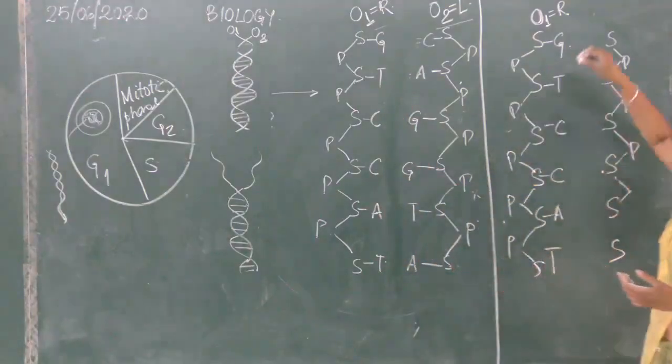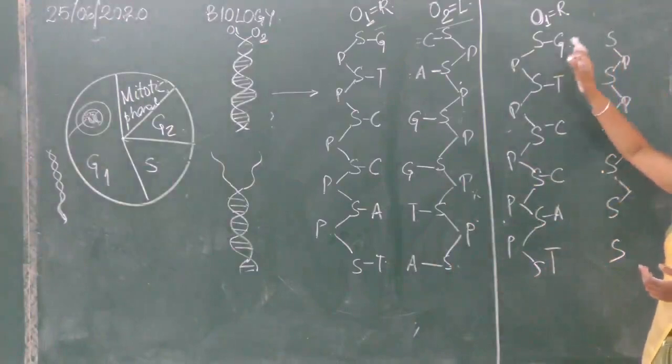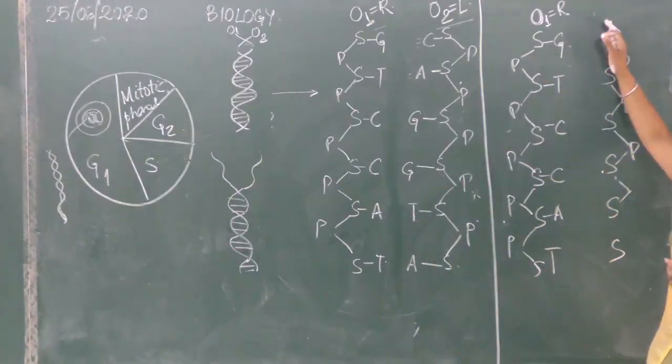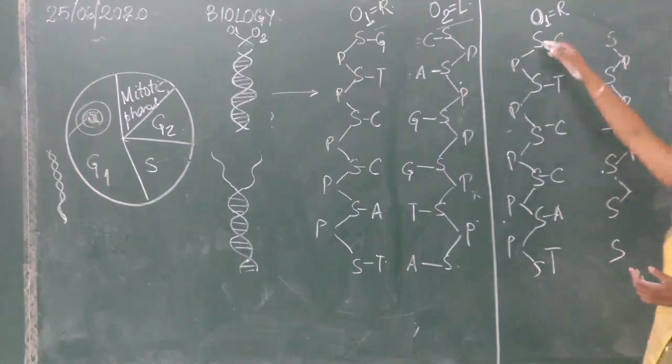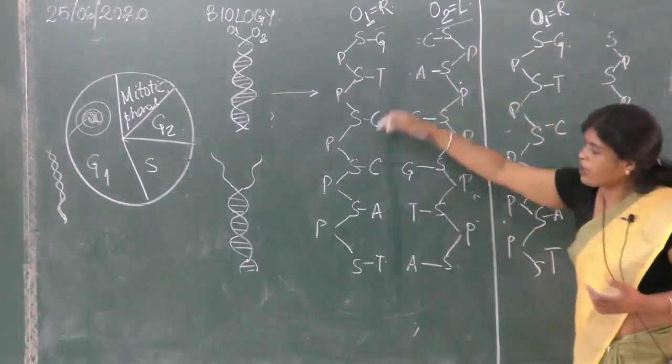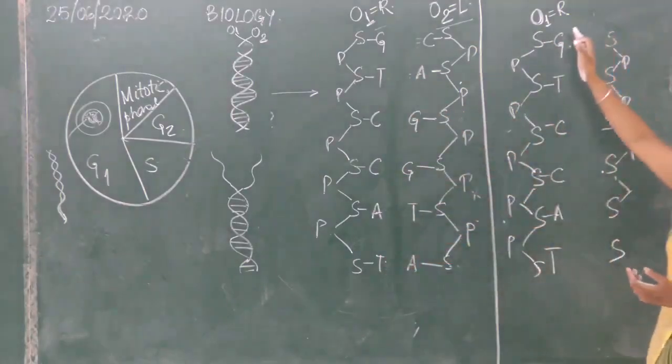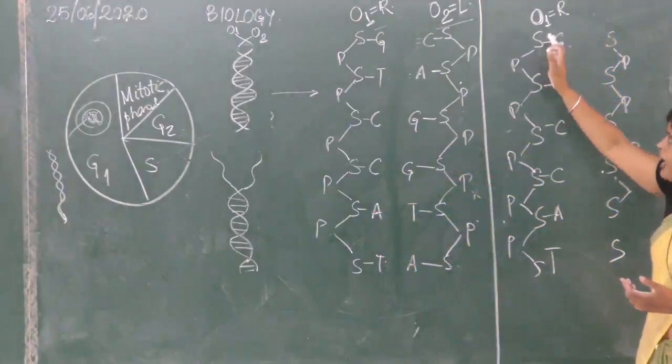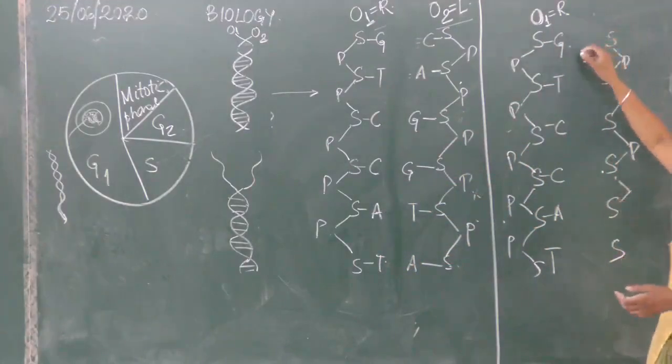Sugar and phosphate are the same everywhere. Based on the original strand, the new strand's nitrogenous bases will be formed.